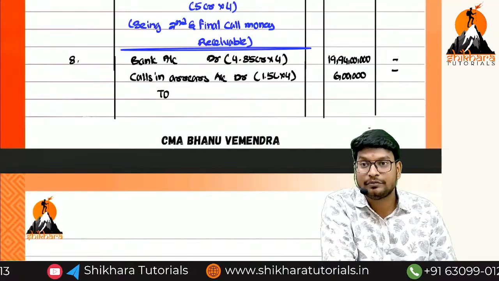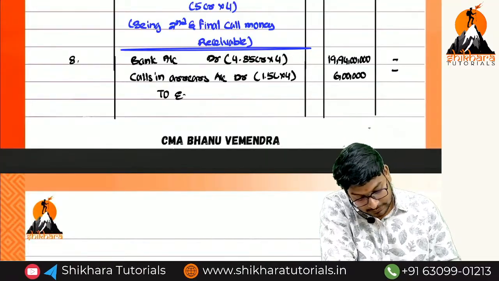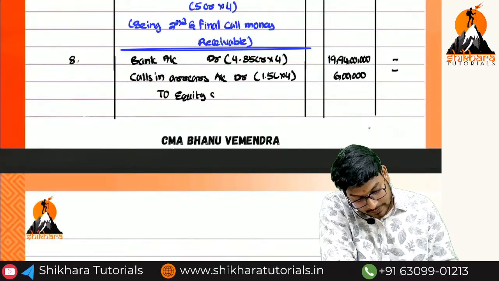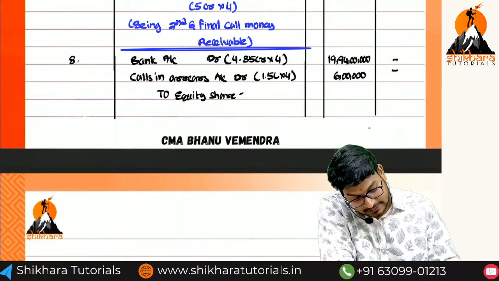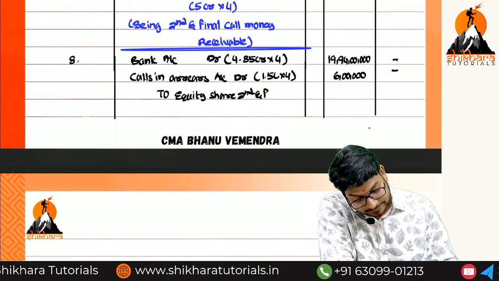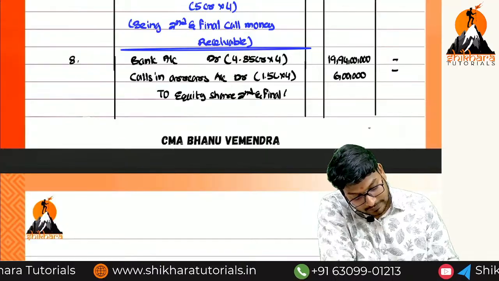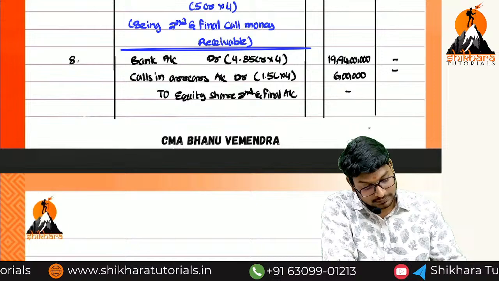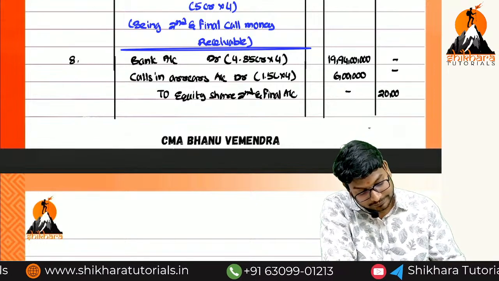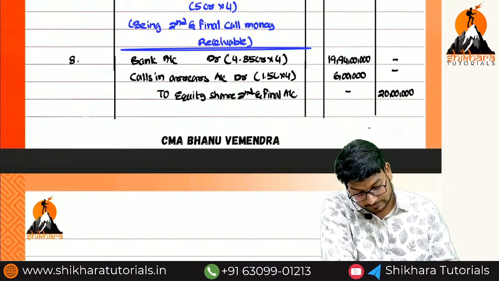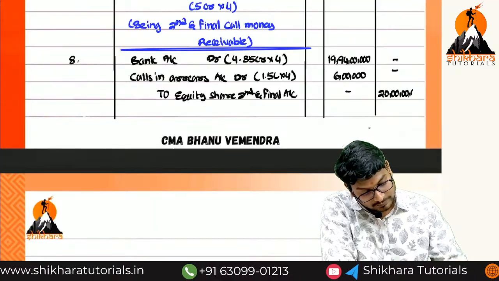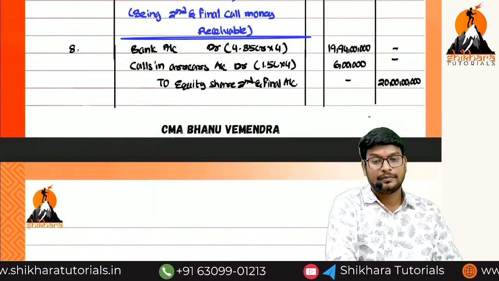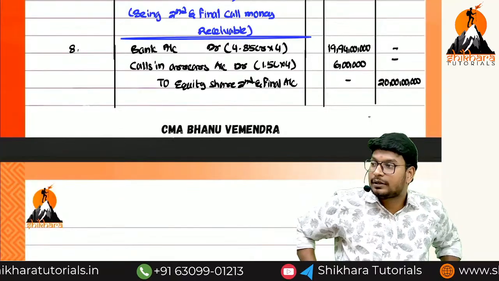Which account we have to credit, ma? Equity shares second and final call account. How much, ma, total? 20 crores. Being second and final call amount received.